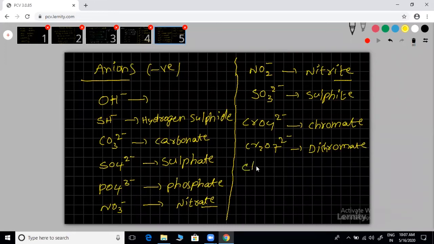Next, ClO3 minus, chlorate. ClO4 minus, perchlorate.